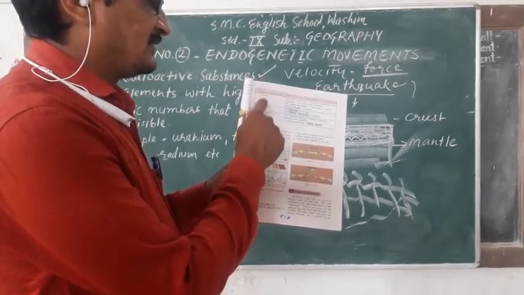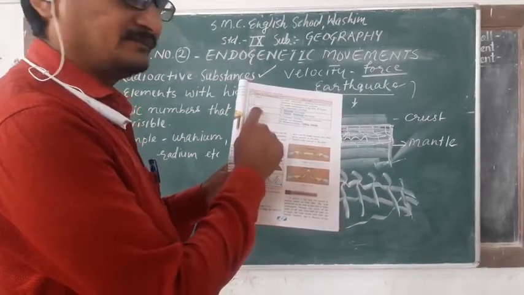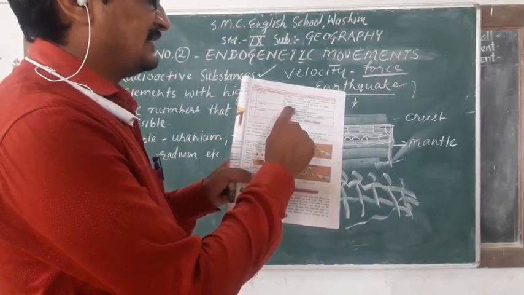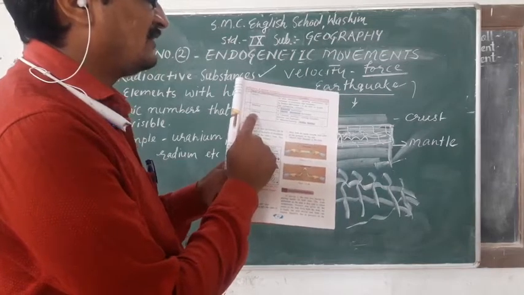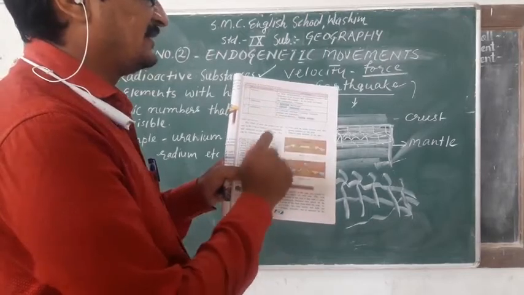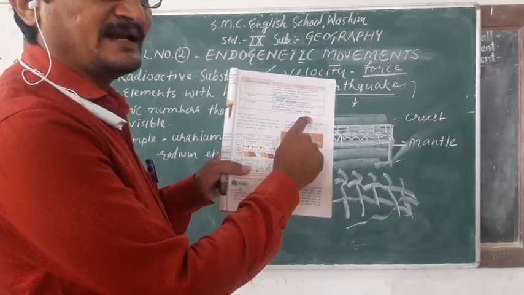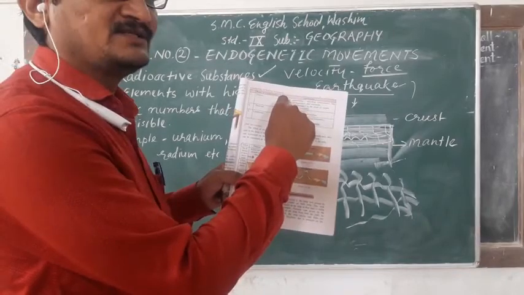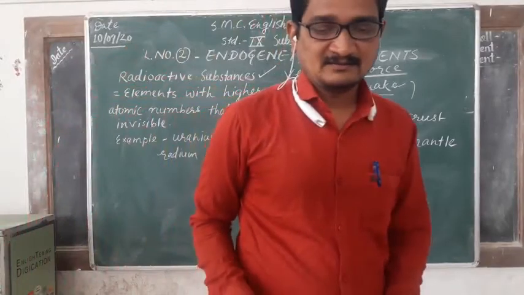So because of velocity, slow movements and sudden movements occur. Then direction, that also is there: horizontal movements, upward and downward movements. Then which landforms form: continent building, creating continents, plateaus and highlands. Then mountain building, folding and faulting. So this classification of internal movements you should learn. Note it down in your notebook properly. Learn it for your exam.